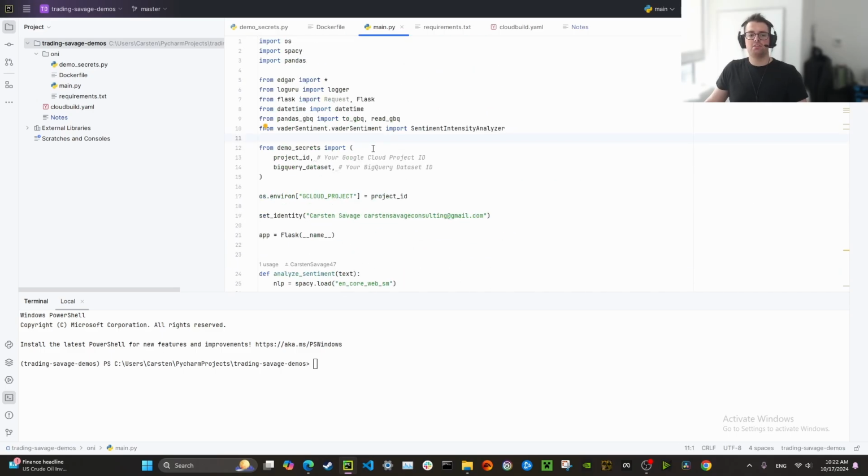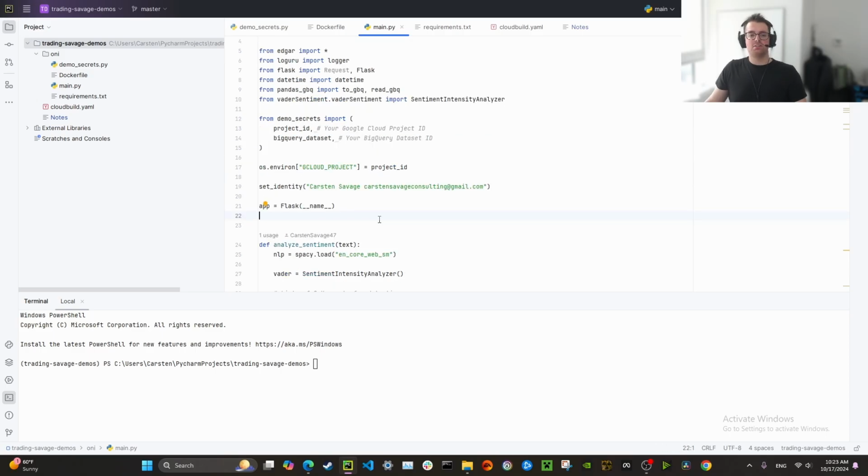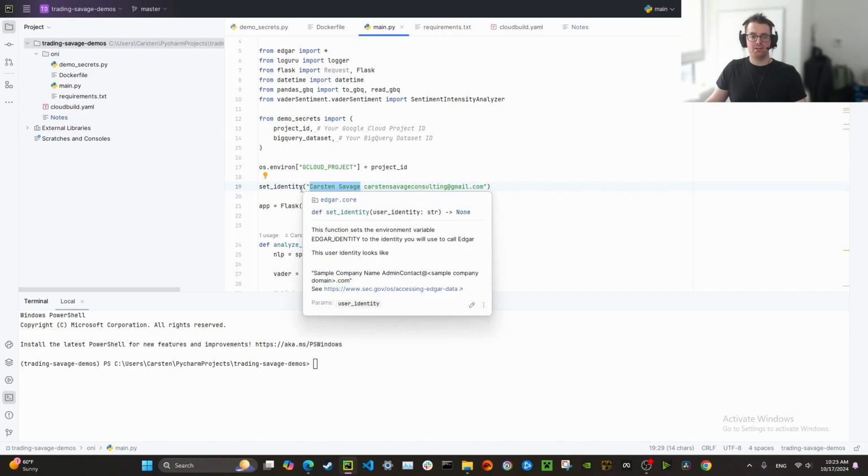So you'll notice these two lines, project ID and BigQuery dataset. I'm just importing these from the Python file called demo secrets. You're going to need to put your first name, last name, and email address in the set identity function to comply with EDGAR's policy.